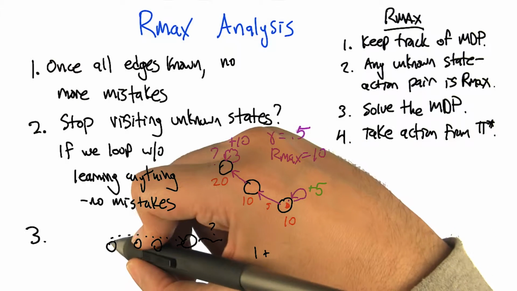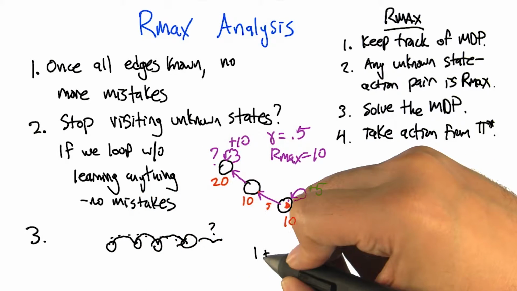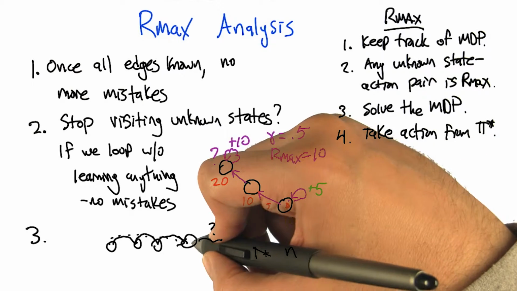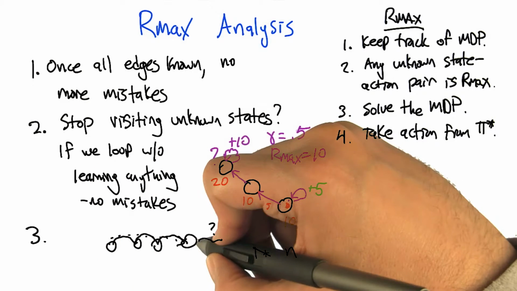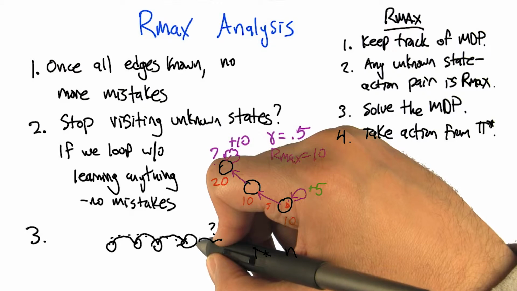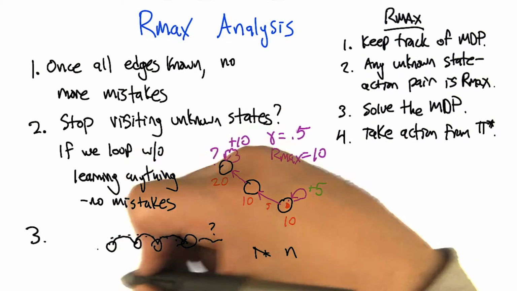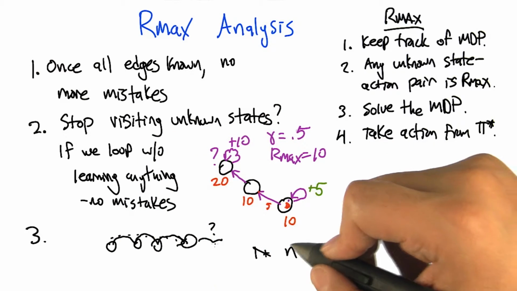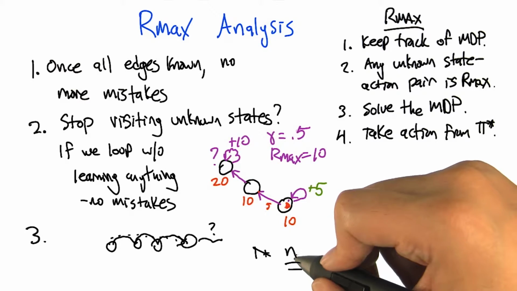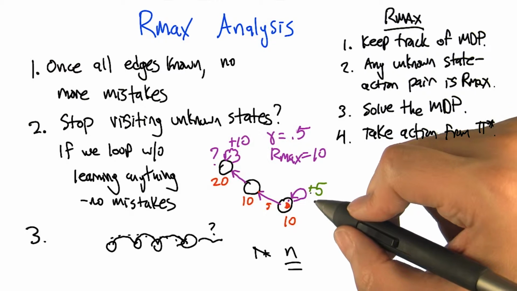Yes, right. So the number of transitions that we might take just to find out that we were wrong could be as big as n. The number of states. Or n-1 or something like that. But yeah. So en route to any state, our path is going to be either bounded by n, or if it's bigger than n, it's infinity because we're actually looping without actually getting to that other place. Right. So the most it can be is n. All right. So given that, we might make n mistakes to find out something new, to visit a state action pair that we've never seen before.